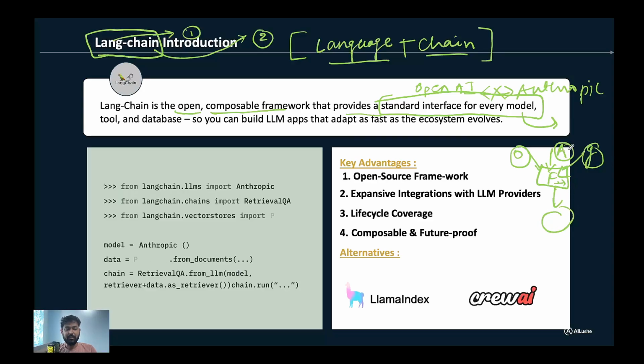Because Anthropic might write the output in some other way, whereas OpenAI writes in some other way. To make both input and output standard, Langchain provides wrappers, right? These are wrapper functions built internally by the Langchain team to take care of the problems developers were facing.